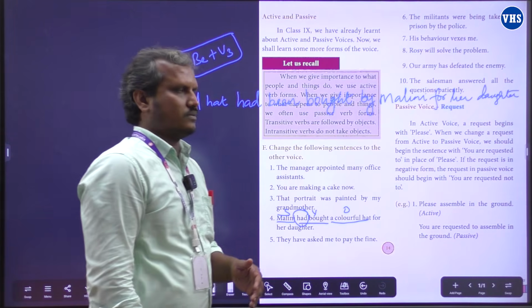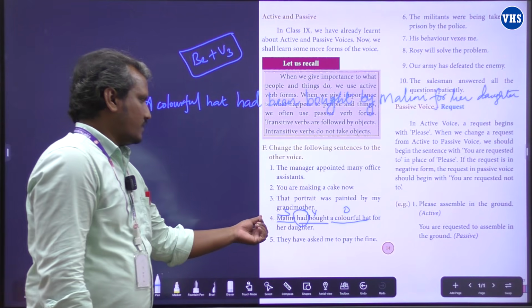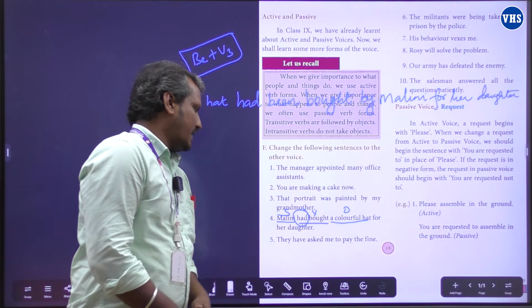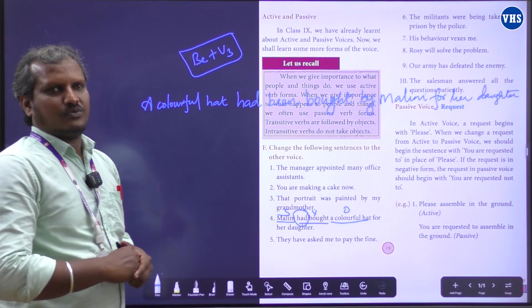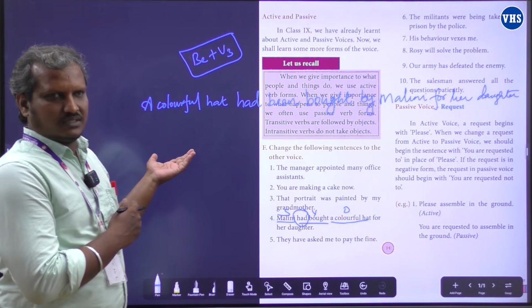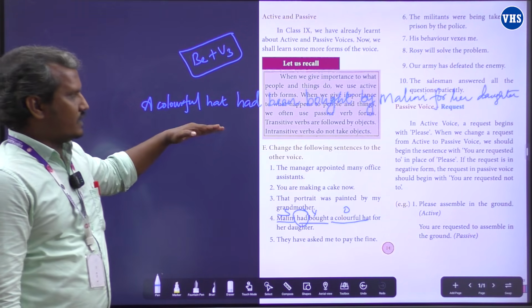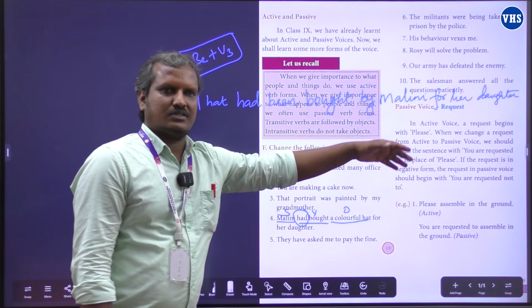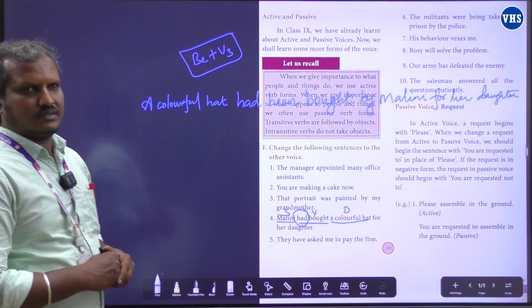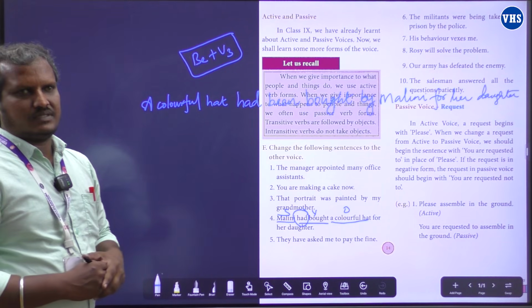For her daughter. So let me read the question and the answer. Malini had bought a colorful hat for her daughter. That's the question. We found it's an active voice, and we have changed this into passive voice. Now look at the answer. A colorful hat had been bought by Malini for her daughter. Yes, that's it for this one. And we'll move on with the fifth sentence.